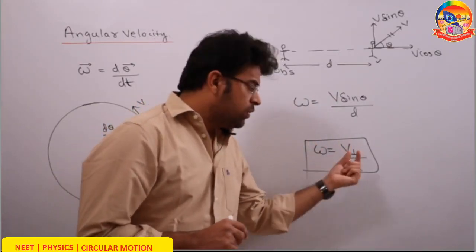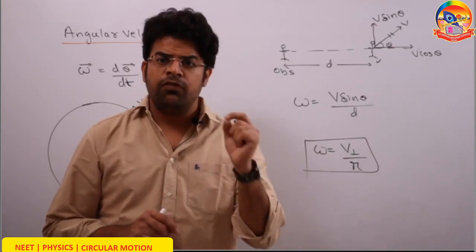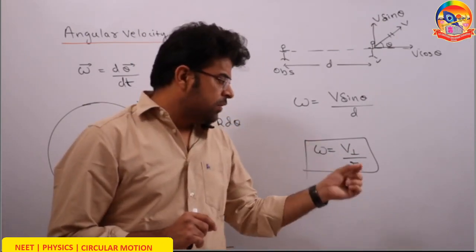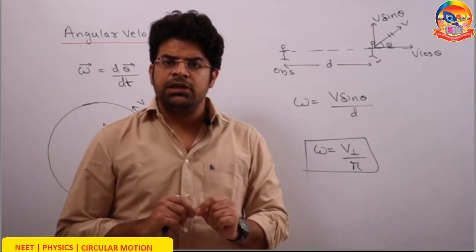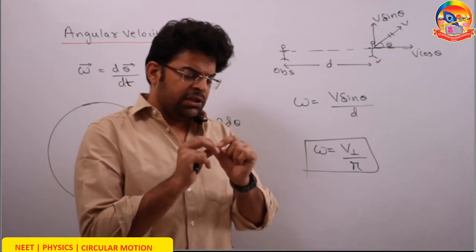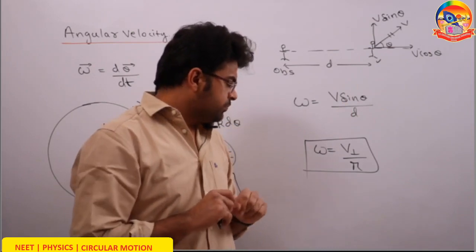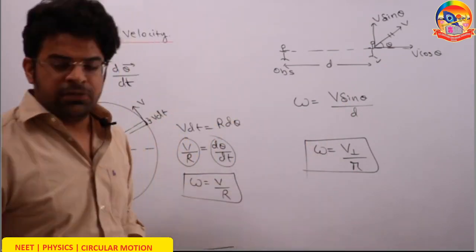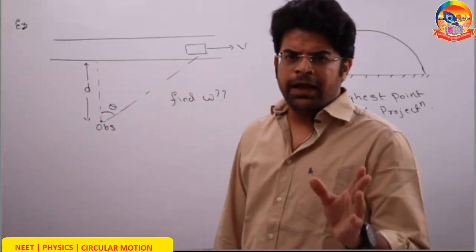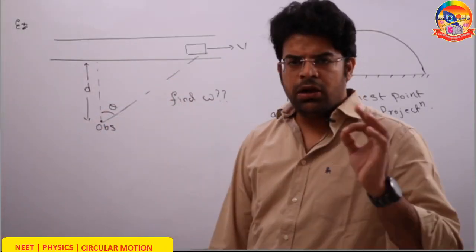Now, we will do two more questions to understand this better. So let's do two examples to understand angular velocity.